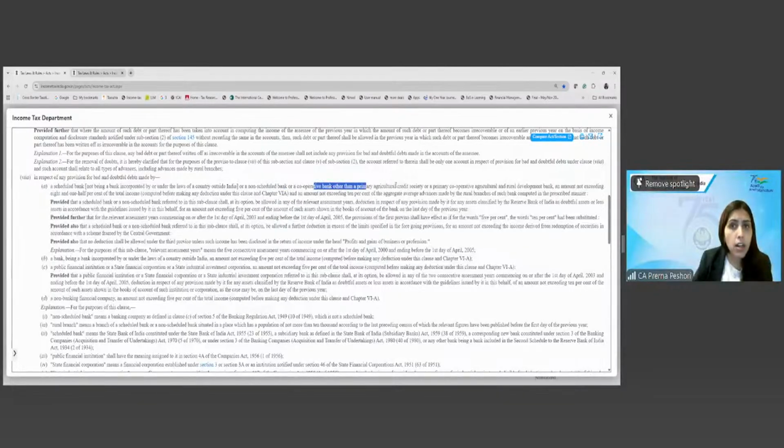Or a cooperative bank other than primary agricultural society or primary cooperative agricultural and rural development bank, an amount not exceeding 8.5% of the total income. An amount not exceeding 10% of the average advances made by the rural branches of such bank computed in the prescribed manner. So here we can write that